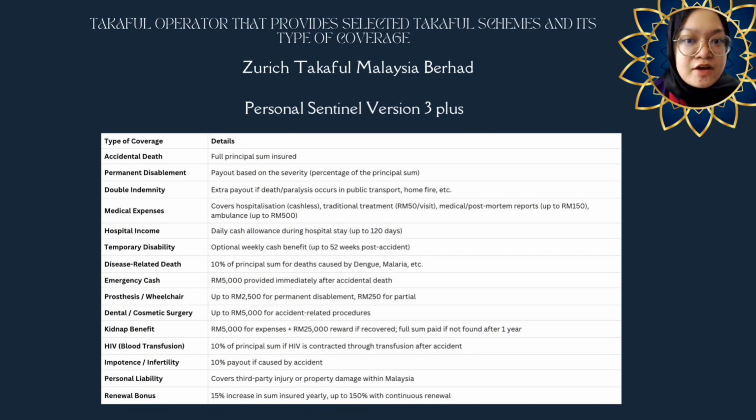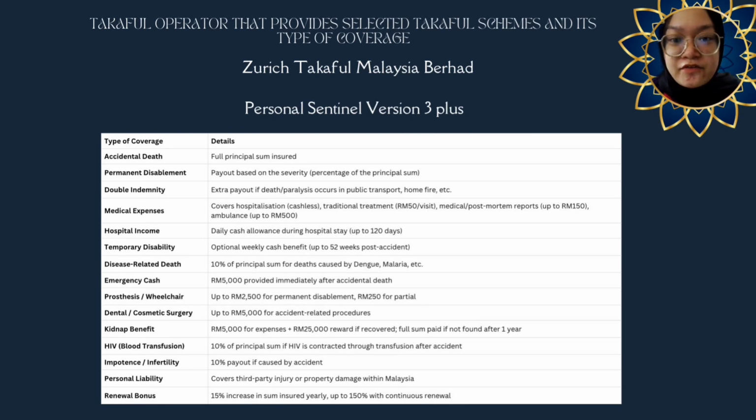So, for the accidental death, full principal sum will be insured, permanent disablement, payout based on the severity, double indemnity, extra payout if death or paralysis occurs in public transport, home fire, etc. Medical expenses covers hospitalization, traditional treatment, medical or post-mortem reports, and also ambulance. Hospital income, daily cash allowance during hospital stay up to 120 days. Temporary disability, optional weekly cash benefit up to 52 weeks post-accident. Disease-related death, 10% of principal sum for death caused by dengue and also malaria.